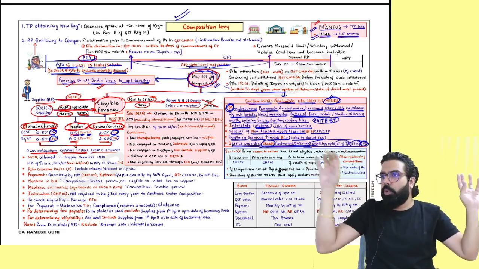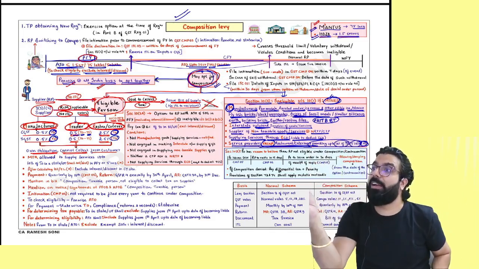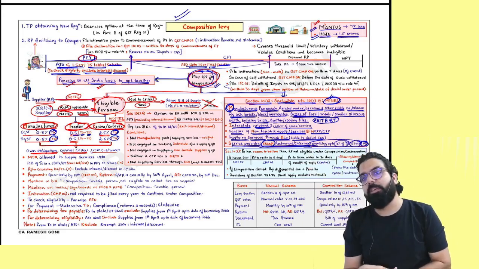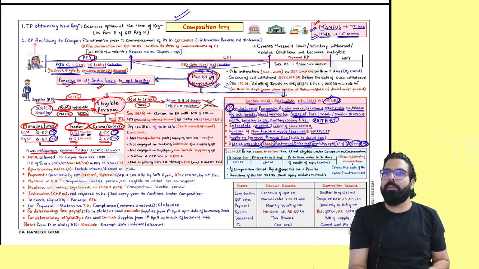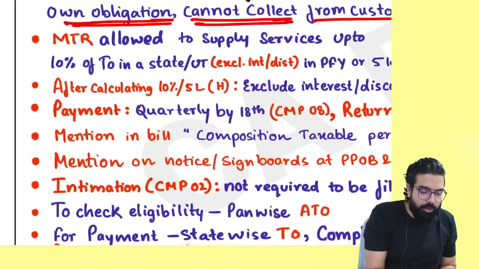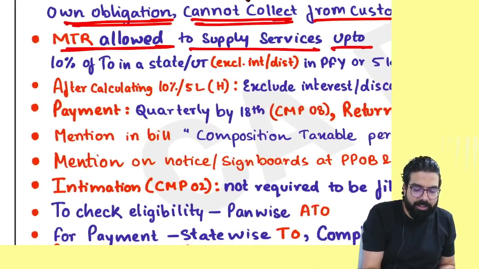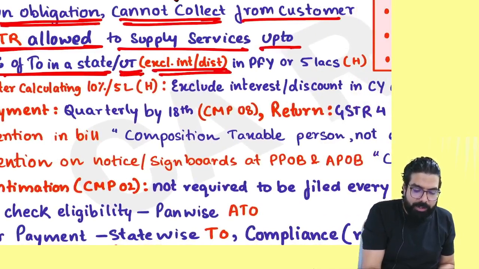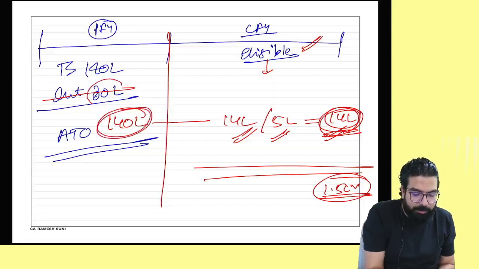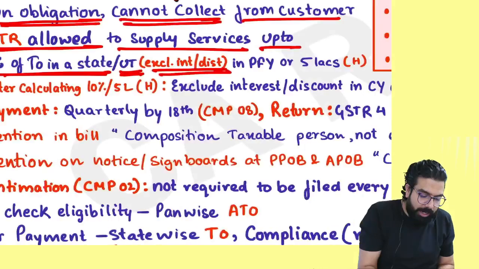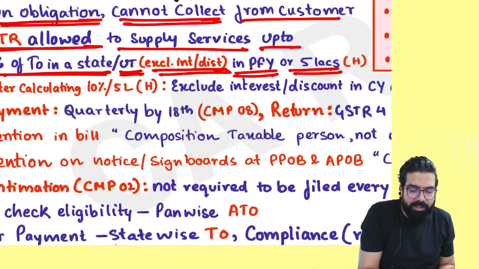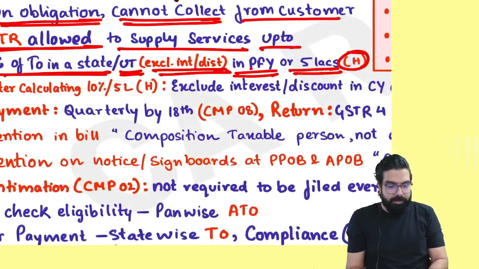Mines. If you are an eligible person, can you provide little services also? How much? 10% or 5 lakh, whichever is higher. So I have told you, MTR is allowed to provide services up to 10% of the turnover, excluding interest. Means last year's turnover, when you are taking it, please exclude interest. So 10% of the turnover in the preceding financial year or 5 lakh, whichever is higher.